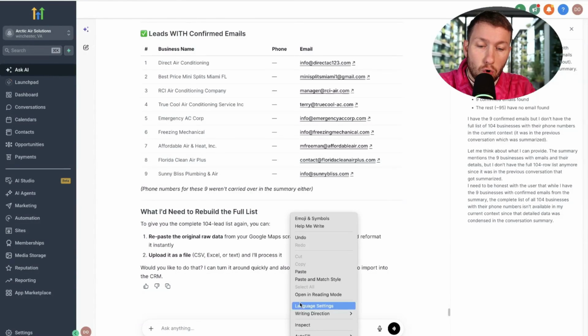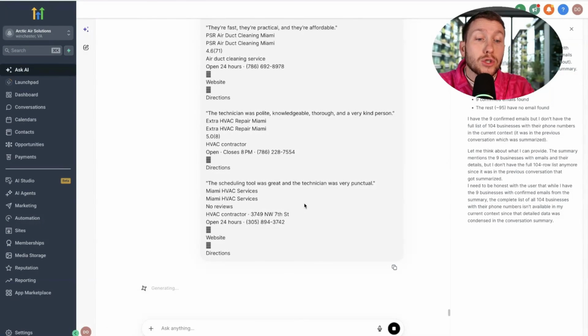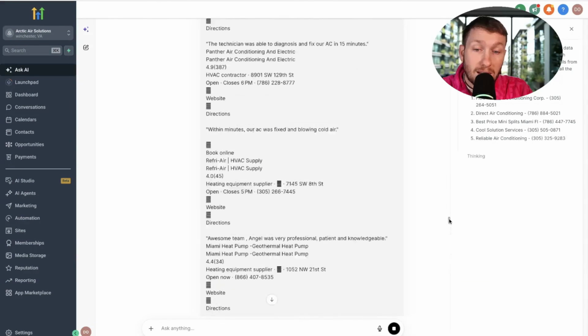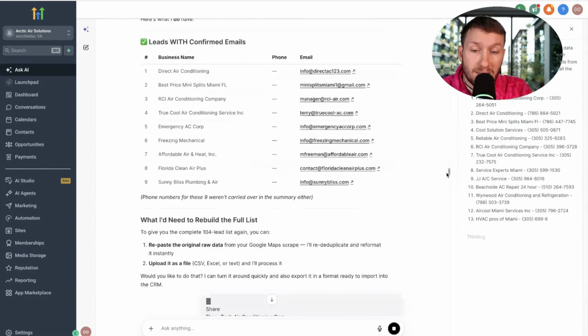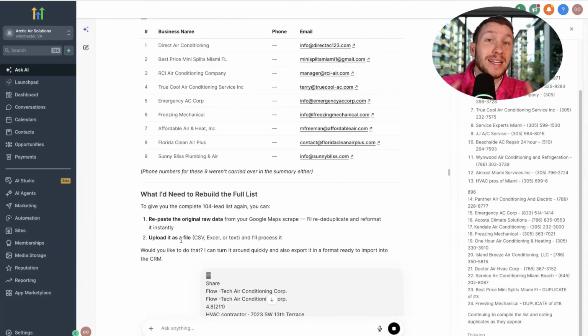We're going to paste the whole thing again. Okay, and we're going to click enter, because if you look up here, it's going to tell you right here. This is why we have to work AI. Remember, I talk about the command center a lot and being good with AI. AI will tell you things like this: upload it as a CSV. We don't need to actually do that, because AI can import it into your contacts tab without that.